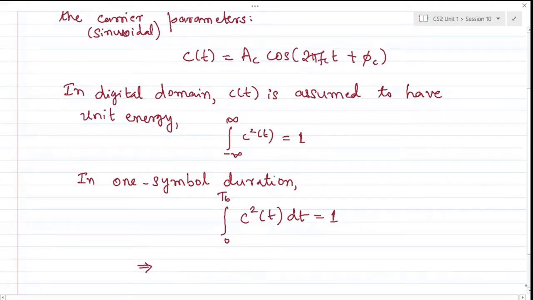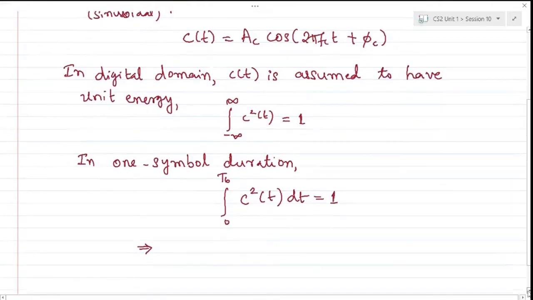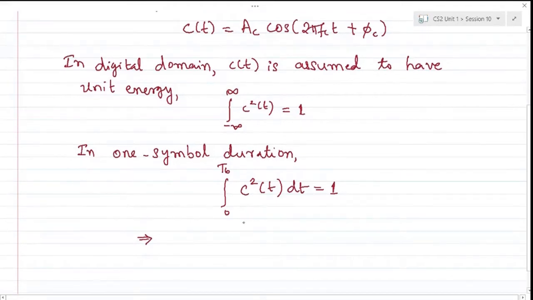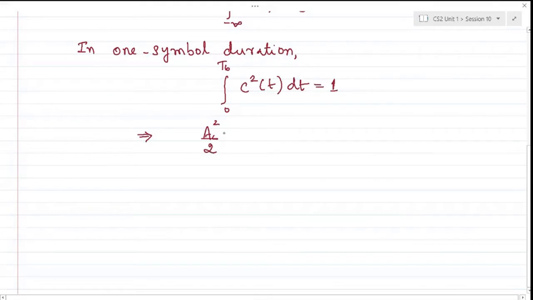Can anybody tell me quickly without substituting the entire equation? So c squared of t would be Ac squared times cos squared. Cos squared can be decomposed as half of (1 plus cos 2 theta), and the integral over 0 to Tb will be Ac squared by 2 times Tb equal to 1, right?